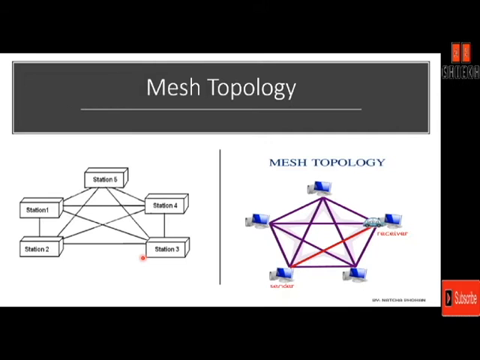Mesh topology offers several advantages over other network topologies. For example, the most important advantage of mesh topology is the use of dedicated links that guarantees that each connection carries its own data. Thus, it eliminates the traffic problem on a single link, and the dedicated link also means that the data transferred between two devices is hidden from all other devices. That means the data that is shared between station 1 and station 5 is hidden from stations 4, 3 and 2.